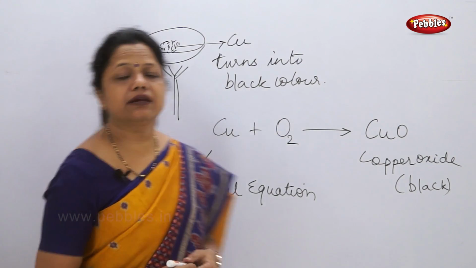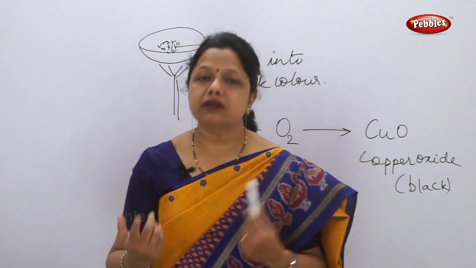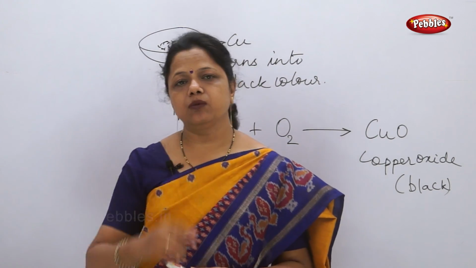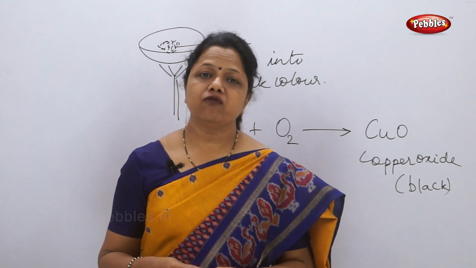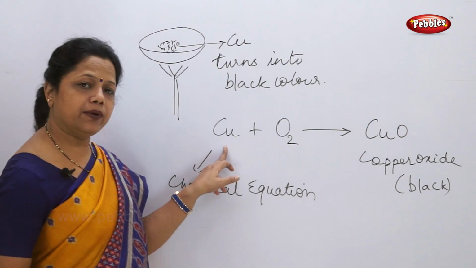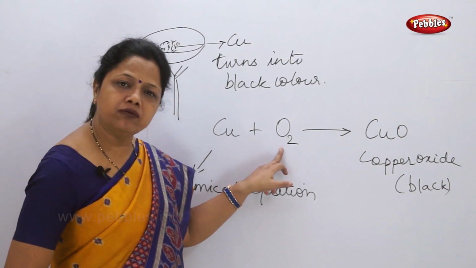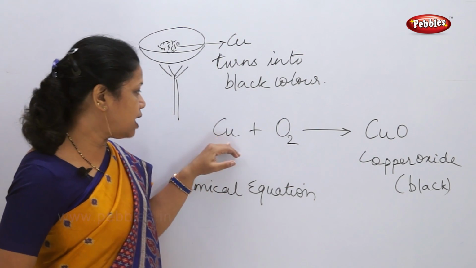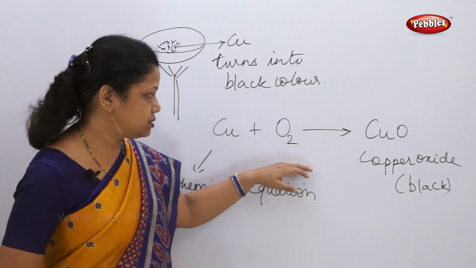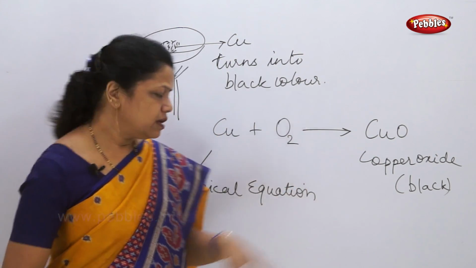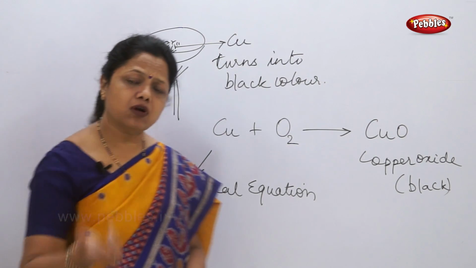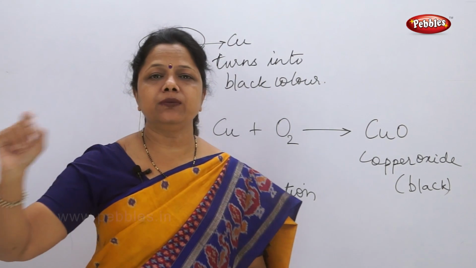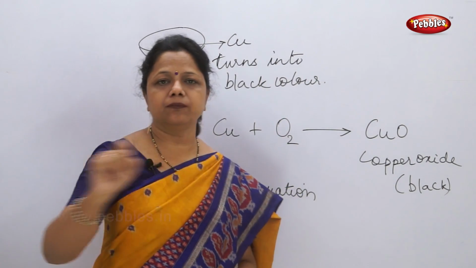A chemical equation is the representation of a chemical reaction using its formulas and symbols. Now we are using the symbol of copper, and the symbol and formula of oxygen. These are the formulas and symbols. Why do we use them? It will be very difficult to always write copper, oxygen, complete words.